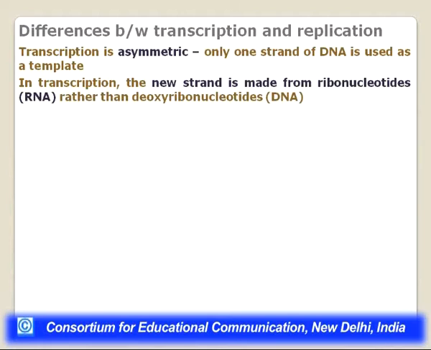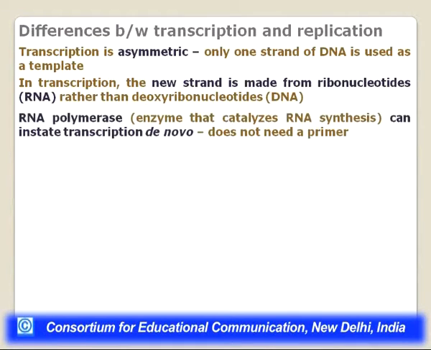So again, DNA has deoxyribonucleotides. It has a 2' H instead of the 2' OH in the sugar moiety, whereas in RNA it is a 2' OH at the sugar moiety, and therefore it is a ribonucleotide. So it incorporates ribonucleotides instead of deoxyribonucleotides. The enzyme that catalyzes this RNA synthesis is called RNA polymerase, and if you remember, the enzyme that catalyzes DNA synthesis was called DNA polymerase.